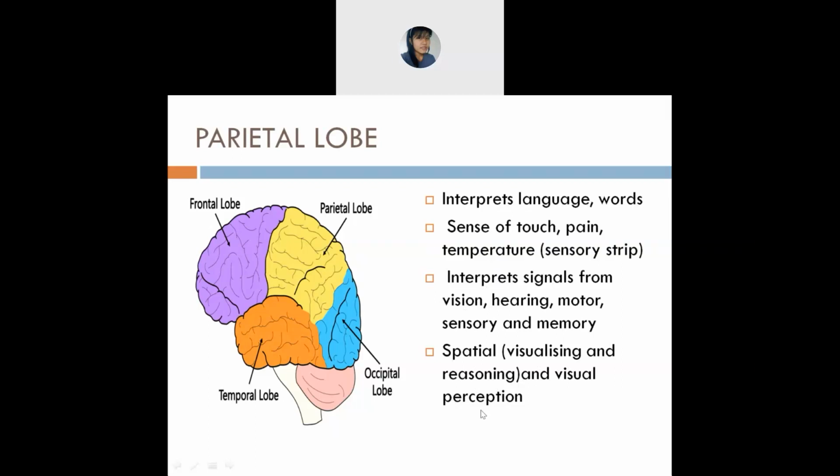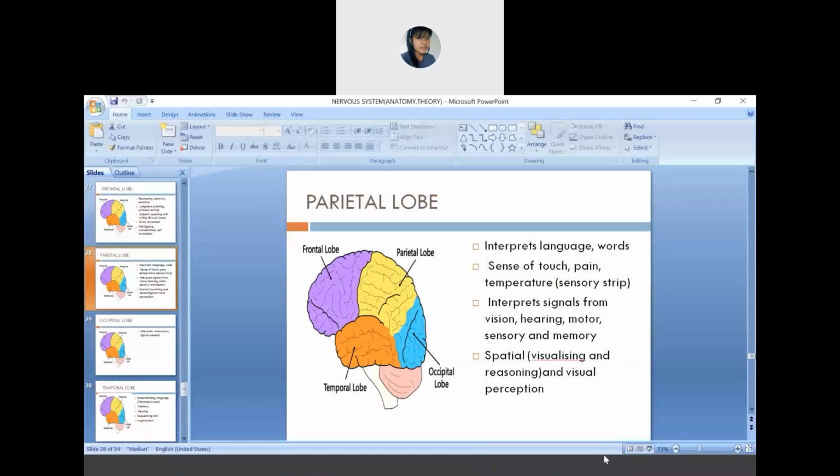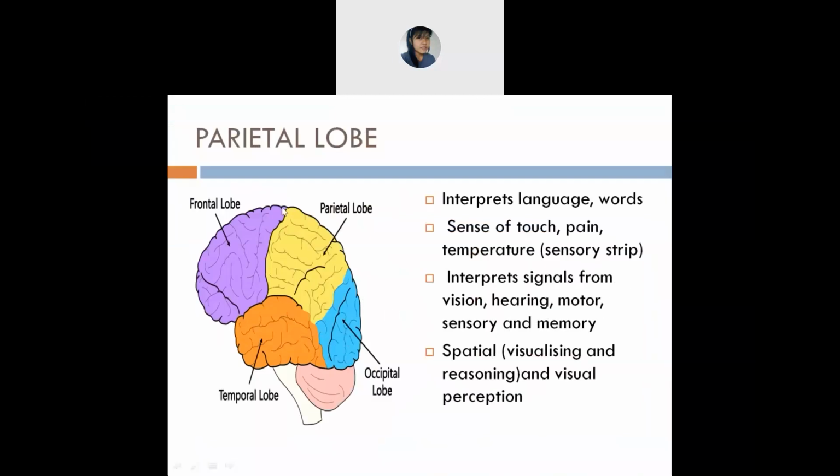The parietal lobe helps you in doing all those activities. Next is hearing. You can hear me now, so the parietal lobe helps you in doing that. Motor, same thing, body movement and so on. And memory, even your memory, when you memorize something. So who helps you in doing that? The parietal lobe. Is it clear, everyone, about the parietal lobe? Yes, ma'am. Okay.